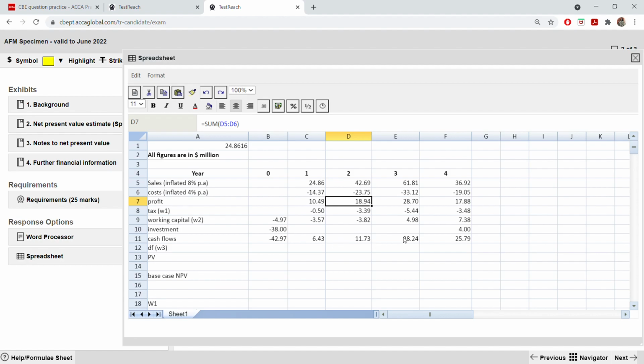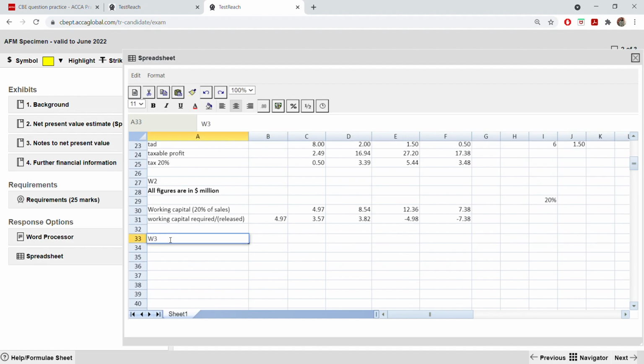Now, discount factor. Discount factor, obviously, for this year, it will be 1. Okay. And the rest all you have to work out. So the present value, when you're doing it, don't just put the same figure. Show the formula so that you can easily drag it to the other cell. It will be this multiplied by this. So now I can easily drag it to the other cell after I put the discount factor. So now let me go down to working number 3.